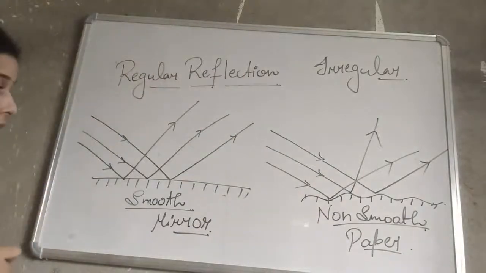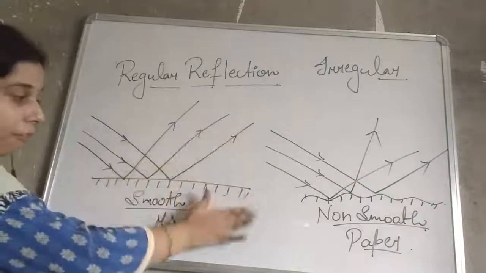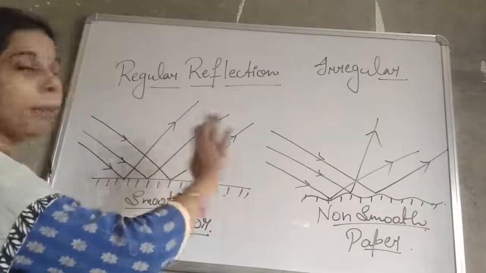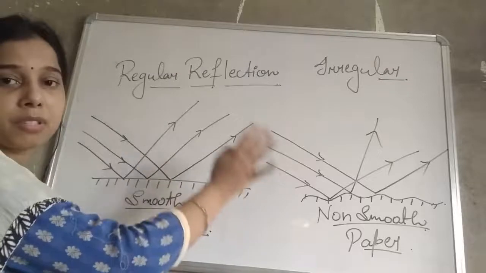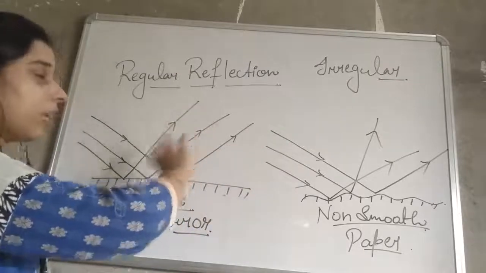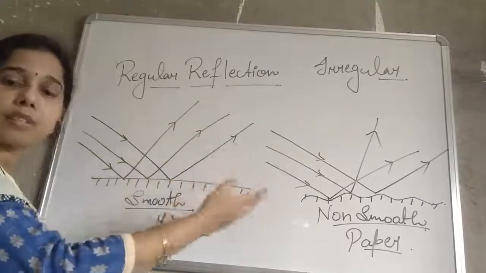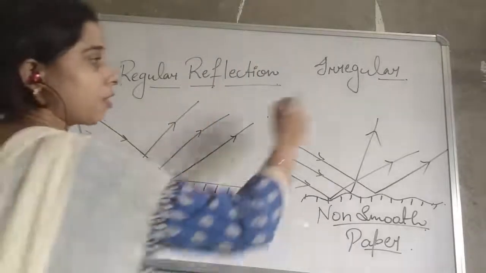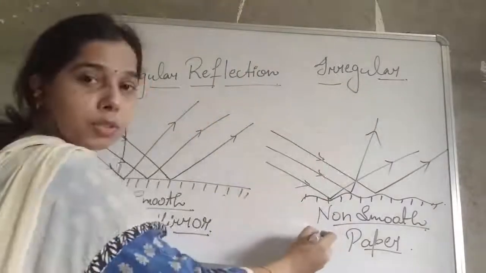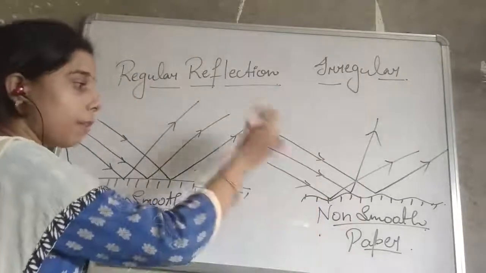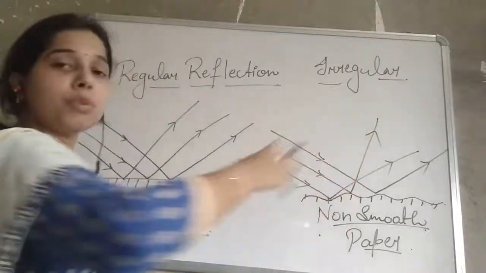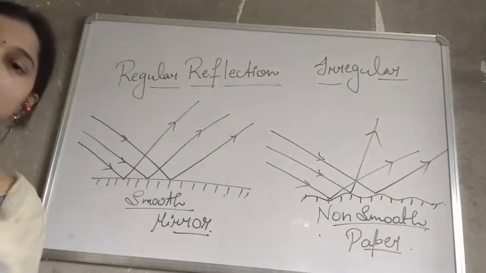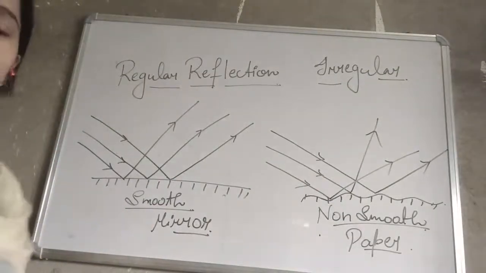In a regular reflection, the surface should be smooth and polished, so that after striking, all the beams of light bend in the same direction with the same angle. Irregular reflection is with a non-smooth surface, where the beam of light, when it falls, goes in another direction with a different angle. So this is regular and irregular reflection.